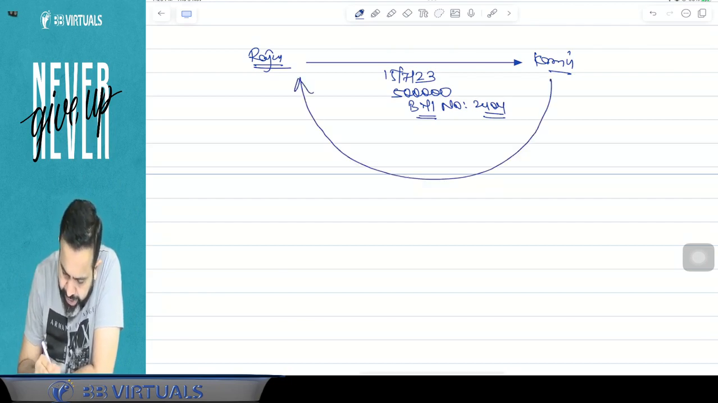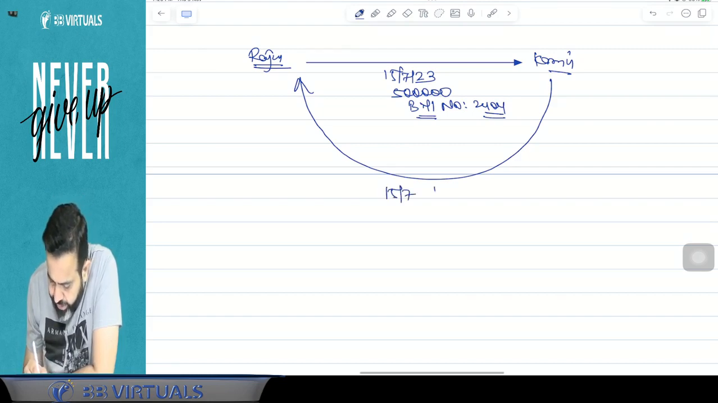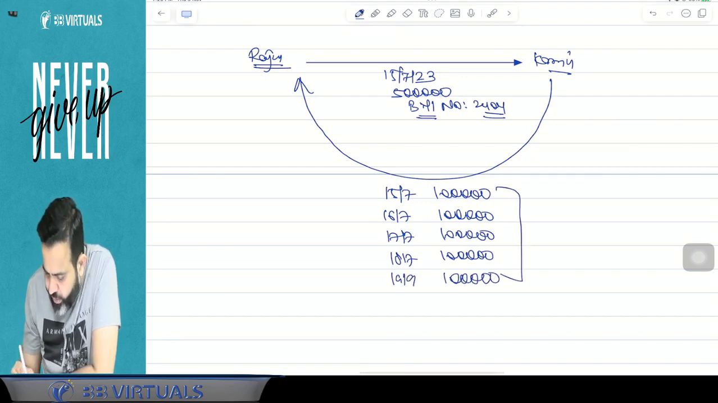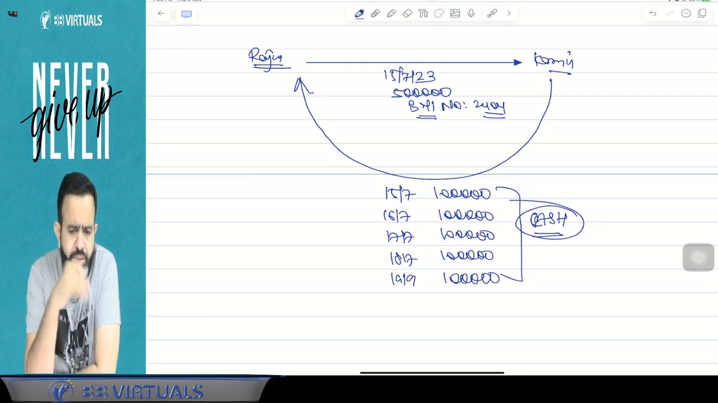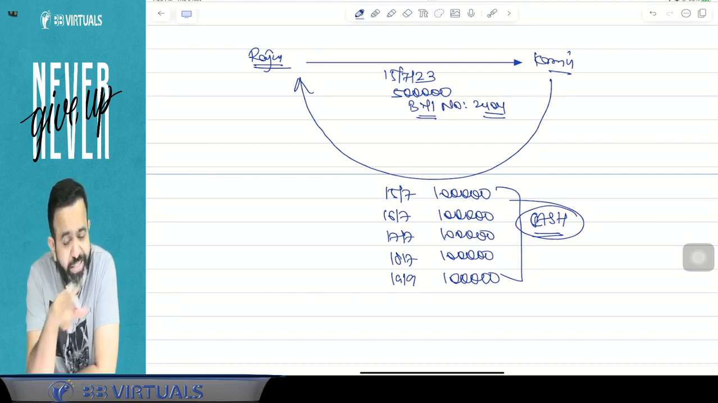Kamu is paying cash to Raju on 5 different days. Suppose on the 15 July, he received 1 lakh rupees. Again on the next day, he received 1 lakh rupees, and again on the next day, and again, and again. And guys, all these payments were received in cash. 1 lakh, 1 lakh, 1 lakh, 1 lakh, 1 lakh. Every day you are getting 1 lakh.